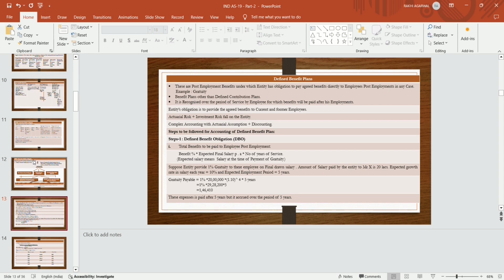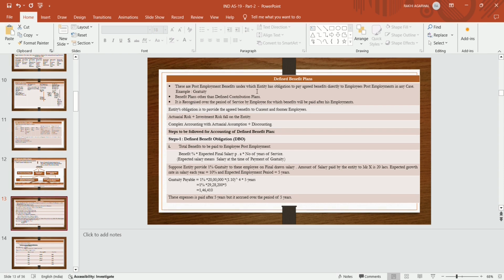How to determine benefits in percentage? How much benefit is to be given: 12% of the expected final salary, or 15%, or 20%? The benefit in percentage has to be determined. Then we need the current salary of the employee, on which the increment is to be calculated to determine the expected final drawn salary.